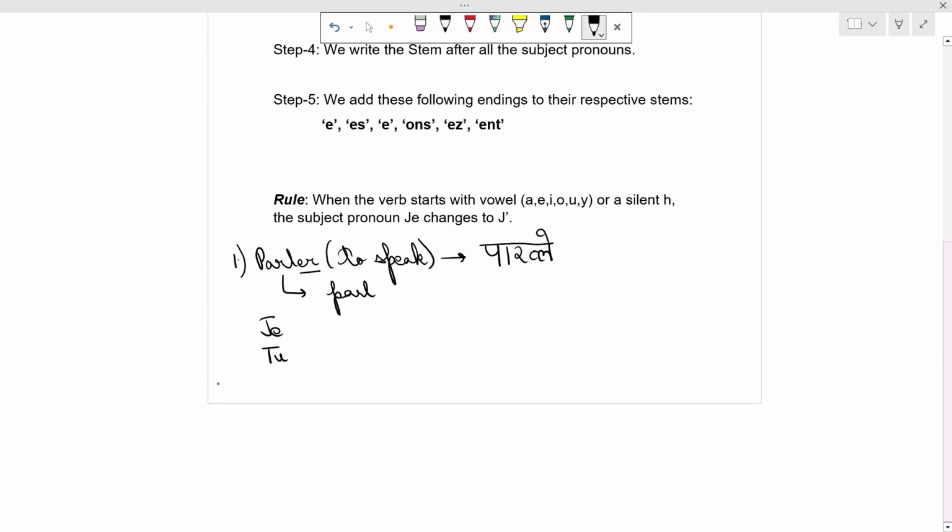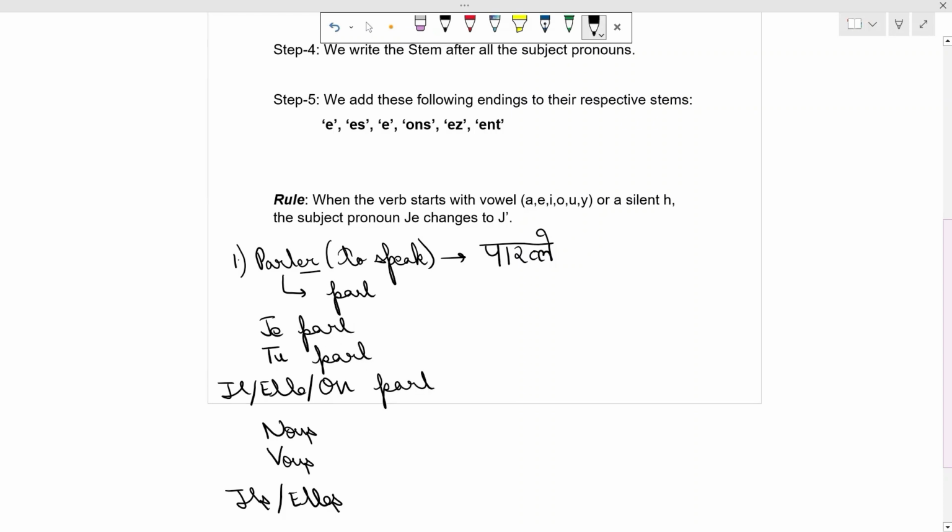je, tu, il, elle, on, nous, vous, ils, and elles. The fourth step is we write the stem after all the subject pronouns. So je parl, same here. Just follow these steps and we will get our conjugations. We add the following endings to their respective stems. This is step number 5.